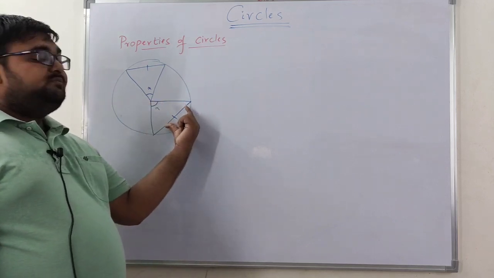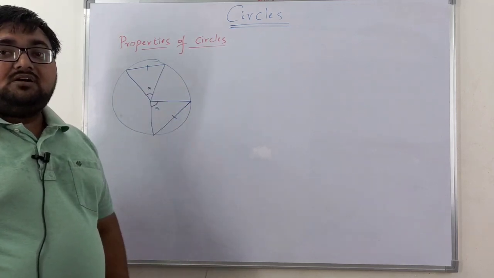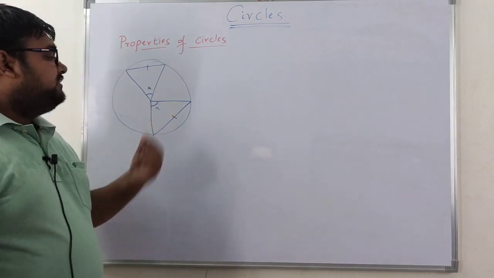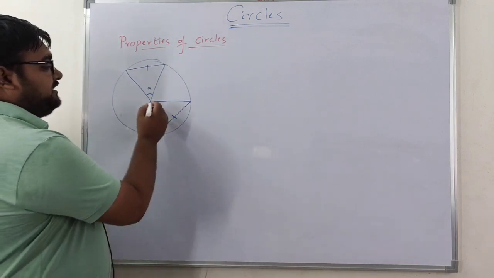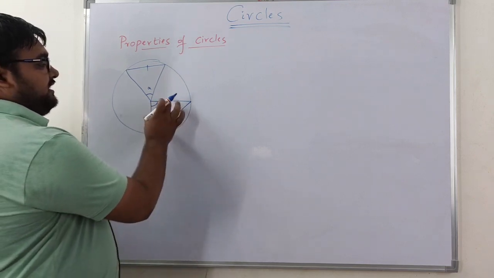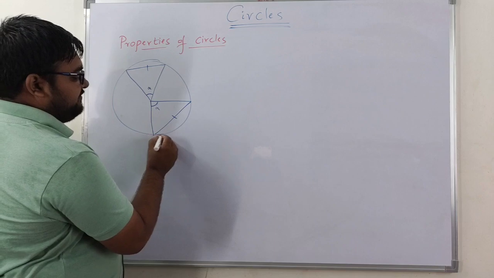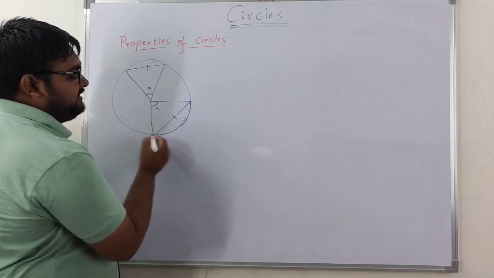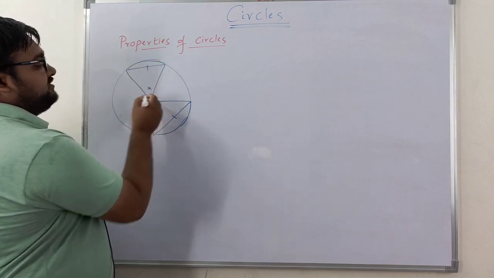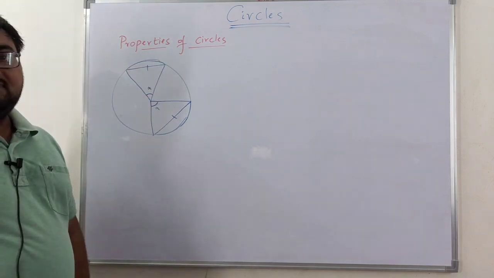This is possible when we have equal chords drawn in the same circle, right? And one more thing: if you form some angle alpha at the center, then whatever the length of arc is here, the same length of arc will be formed here also, when you have the same angle.